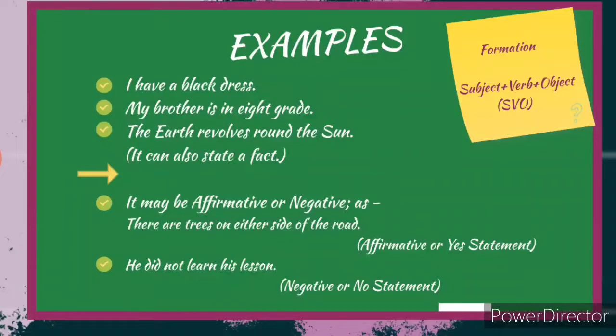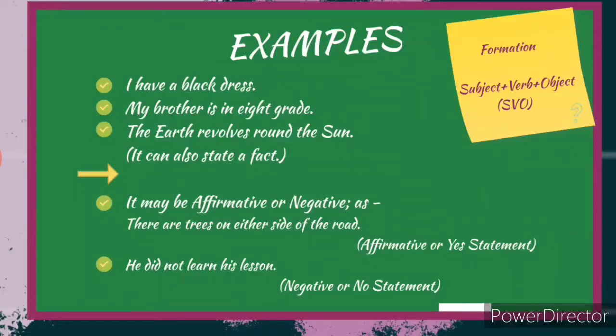Now an assertive sentence can be categorized into two types. It may be affirmative or negative. As there are trees on either side of the road. Now we are talking about what is there on either side of the road. We are not talking about what is not there on either side of the road. So that is why this sentence is affirmative or yes statement. The second one is he did not learn his lesson. Now we talk about this person who has not done something. So that is why this is a negative or a no statement.